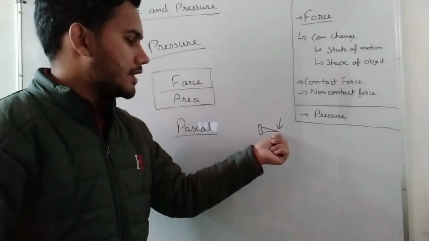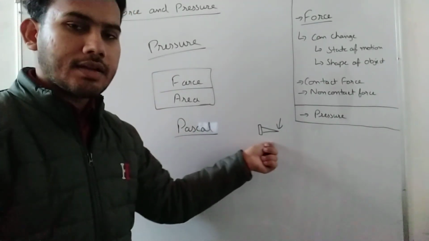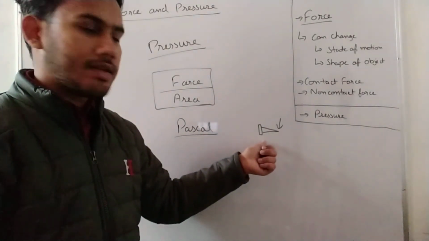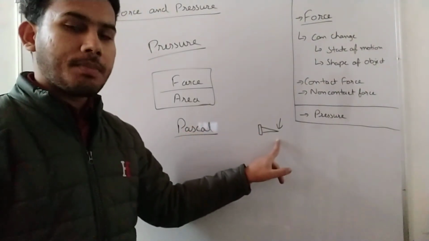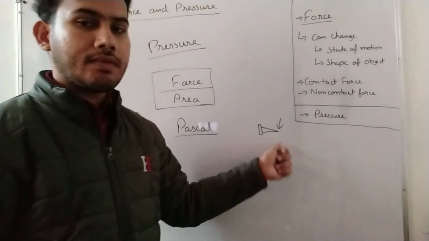This is the least-area point and this is the largest-area point of the nail. Why have we made the nail like this? Because as the area decreases, the pressure will increase.